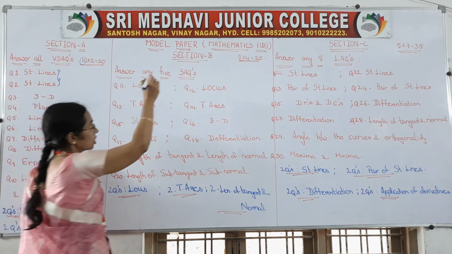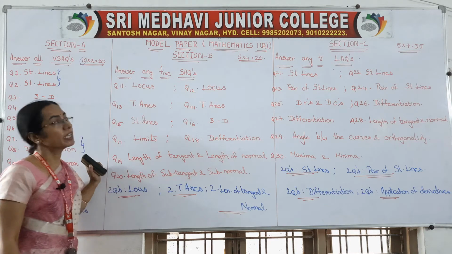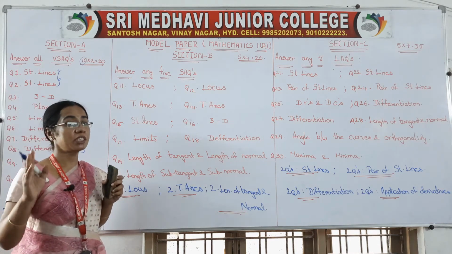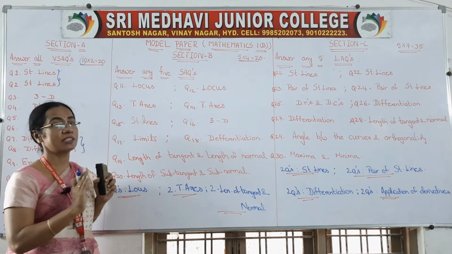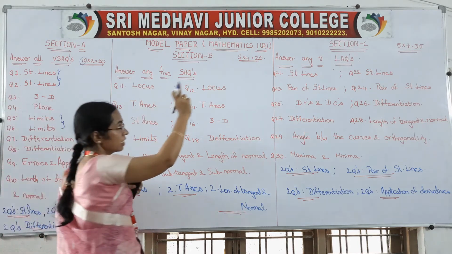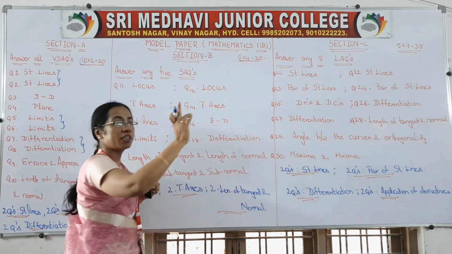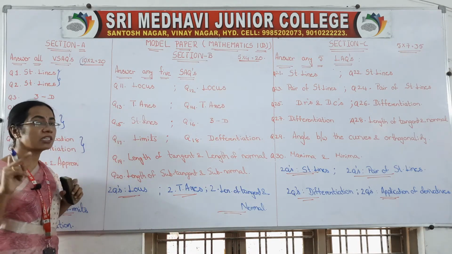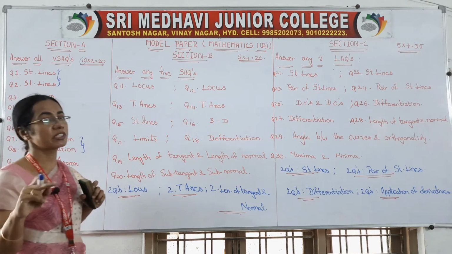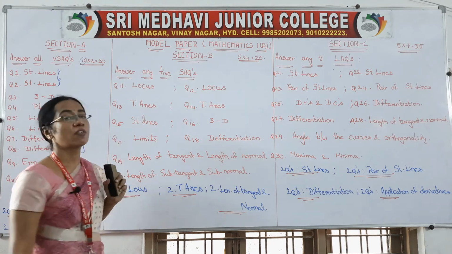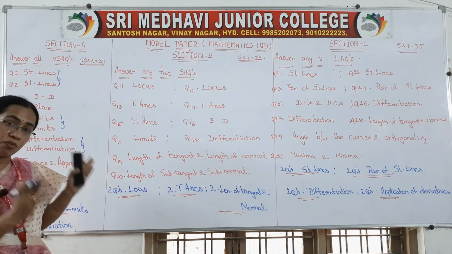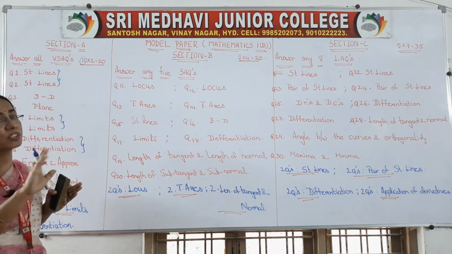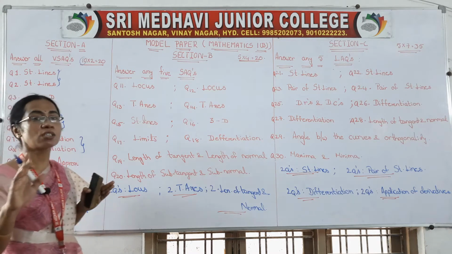Okay, so next come to your section B, right? In section B, you are having 10 questions, you have to answer 5. Each question carries 4 marks, so 5 into 4, 20 marks. In section A, each question carries 2 marks, right? So 10 questions, 10 into 2, 20. Here we are having 10 questions, but we have to answer 5 only. 5 fours are 20, right? Each question carries 4 marks.